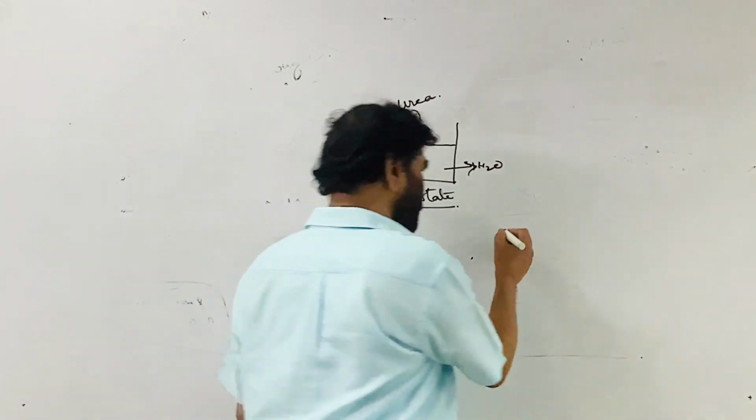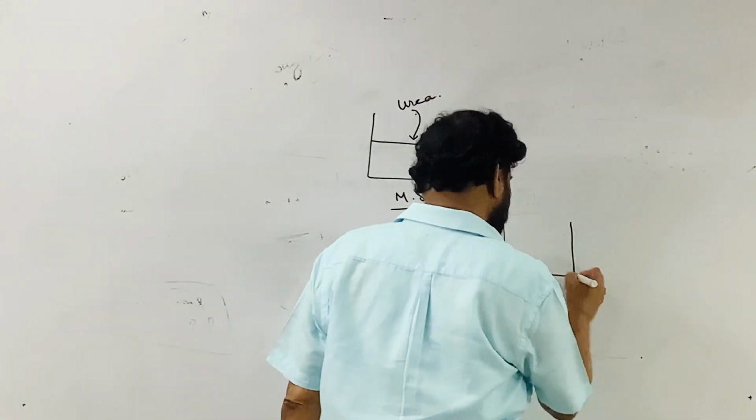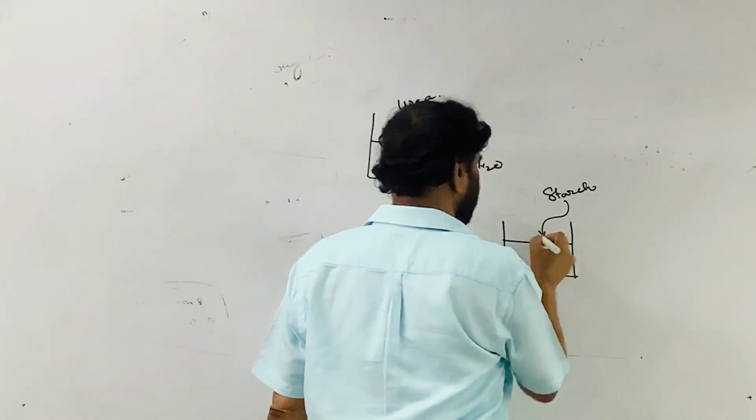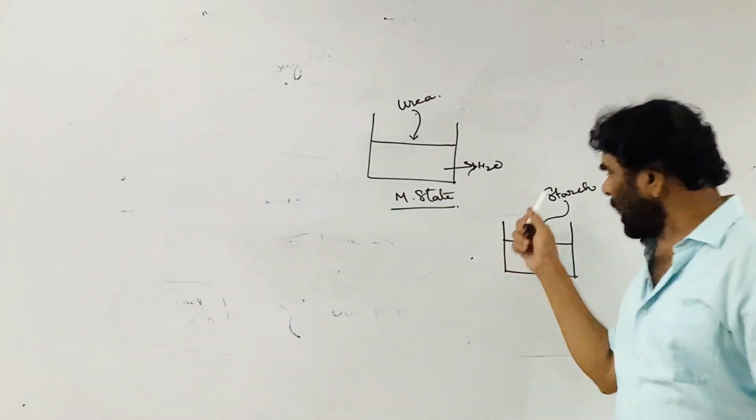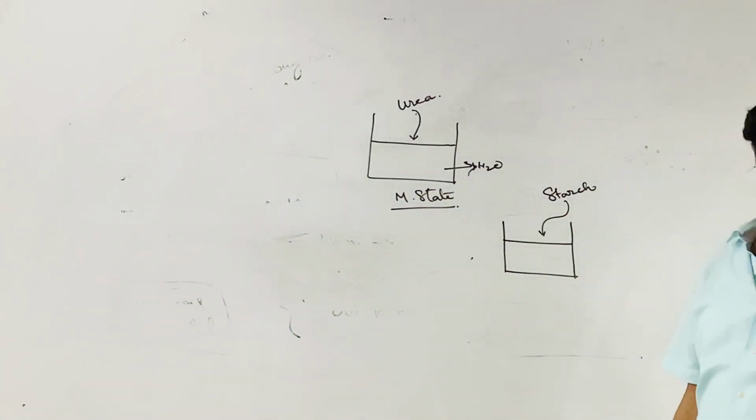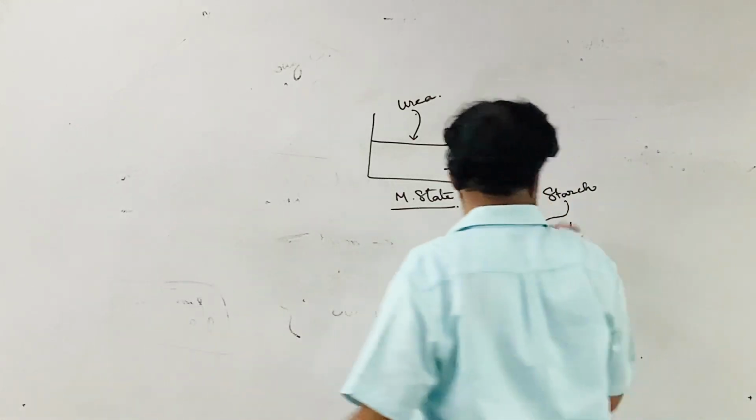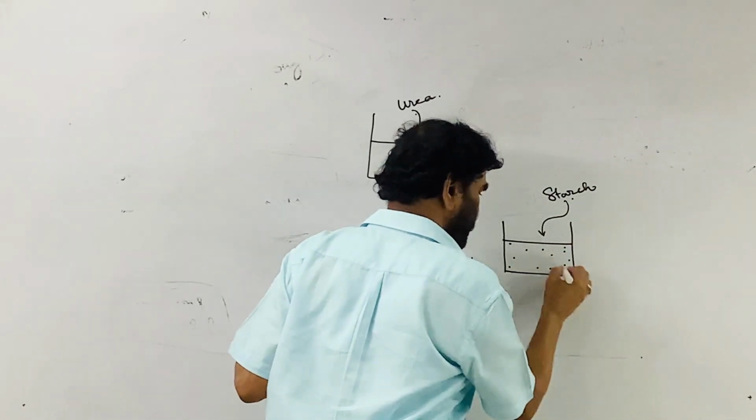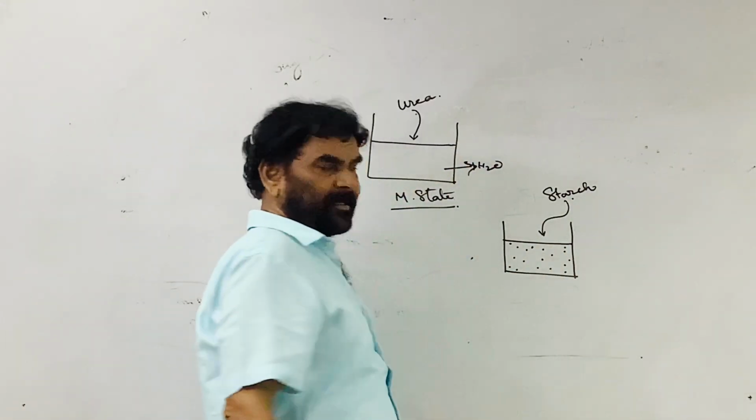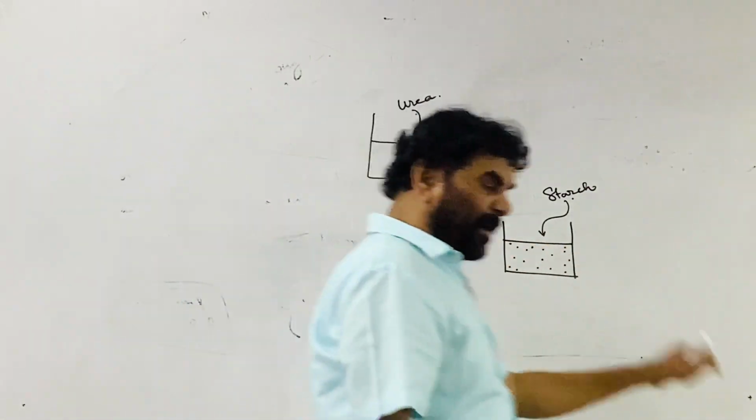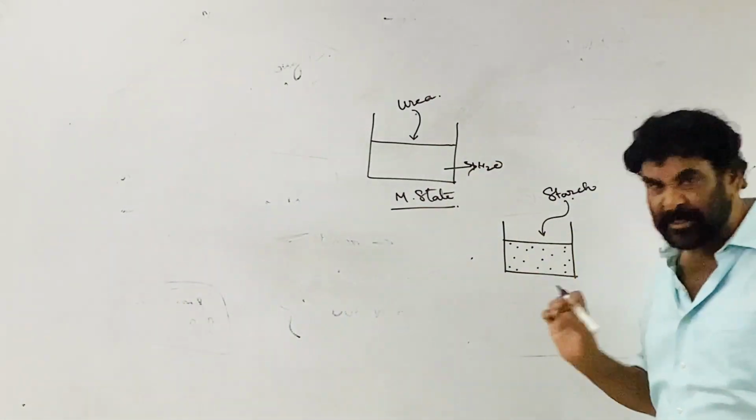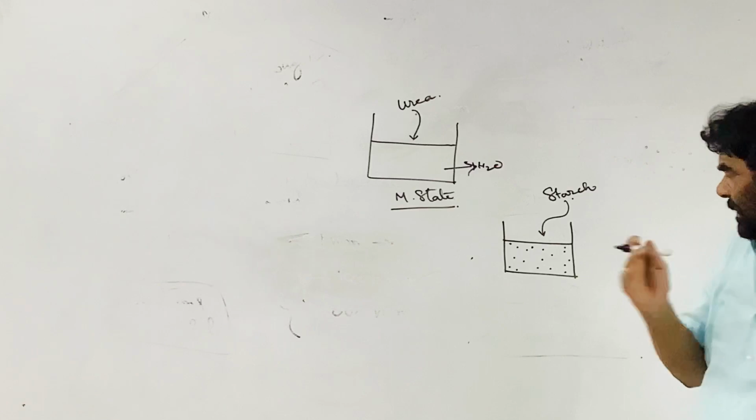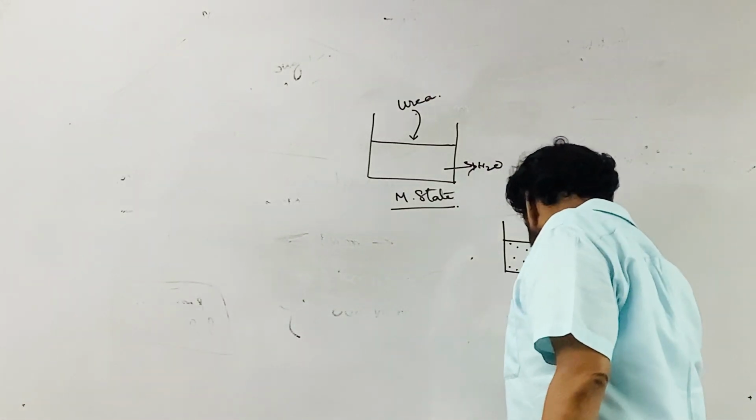Now in the colloidal system also, let me take water and starch. When starch or gum or gel is added to this, the starch is dispersed in the form of bunches, not in the molecular state. It is dispersed in the form of molecular bunches. Each dispersed particle is not equal to one molecule. Each dispersed particle size is greater than 1 nanometer.